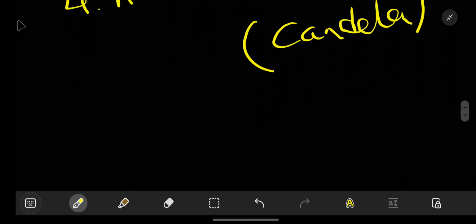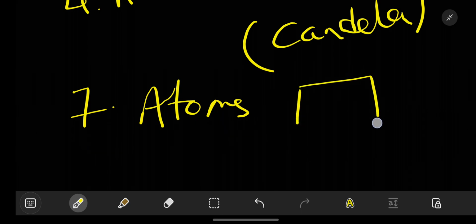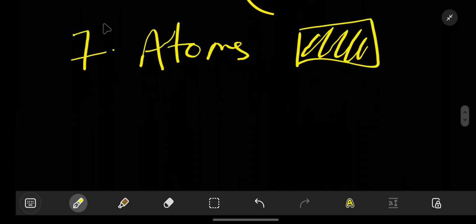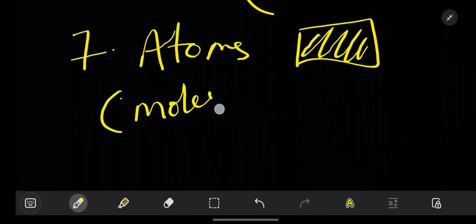Yep. And what else? Can we measure atoms in a block of mass? Can we measure how many atoms? Generally, we cannot, but scientists made a system for this as well. And generally, these are measured using the mole concept.